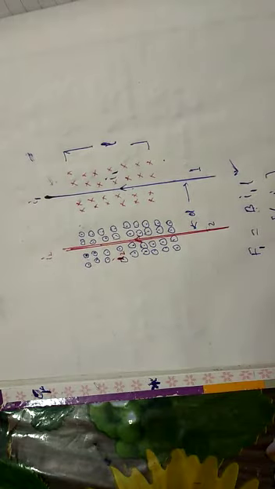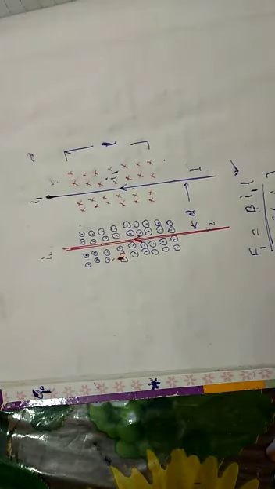So this much magnetic field is provided by wire number 2 to wire number 1, and wire number 1 has current I1, so it will experience a force, and that force is given by this formula.